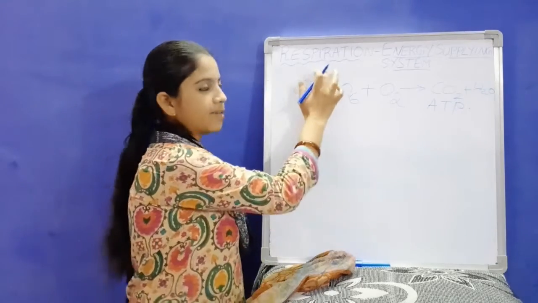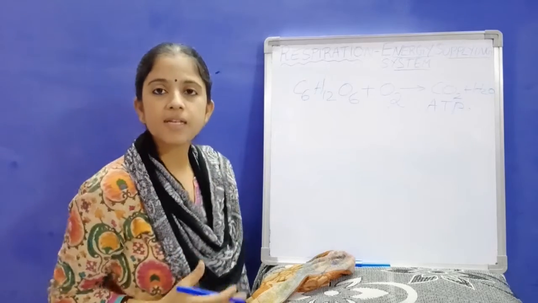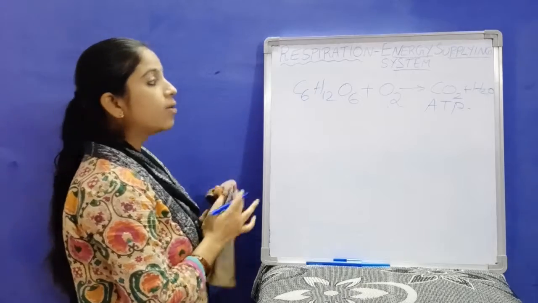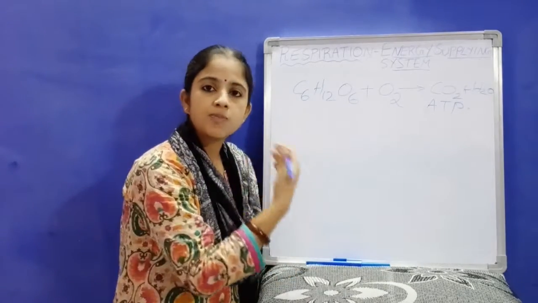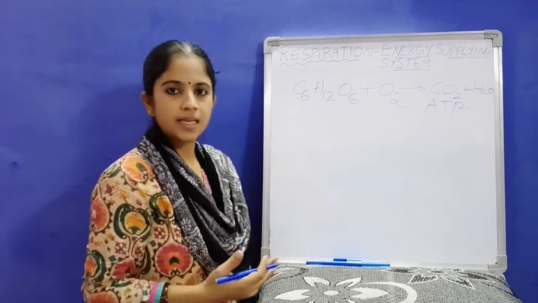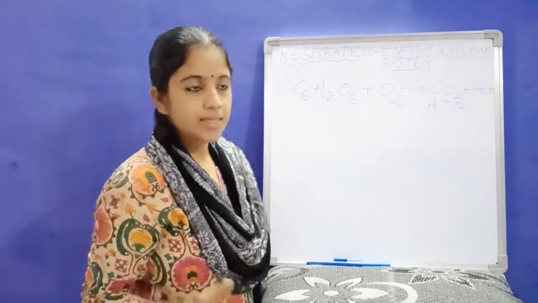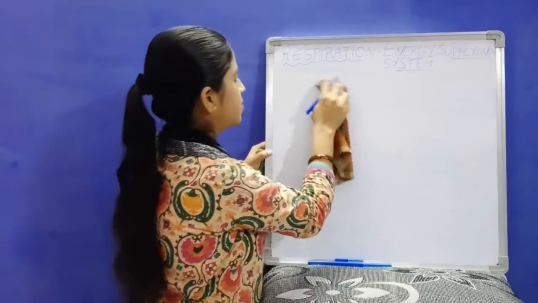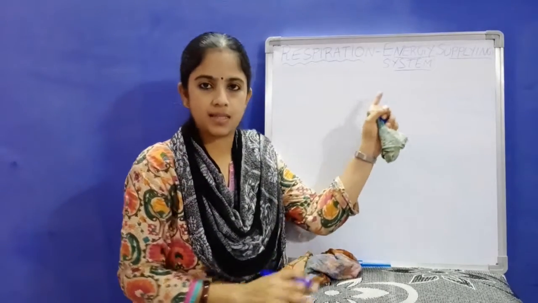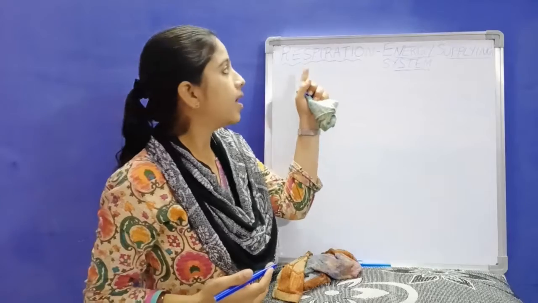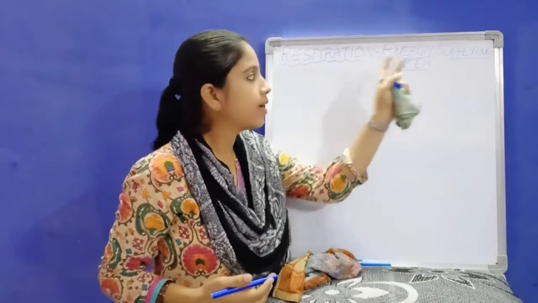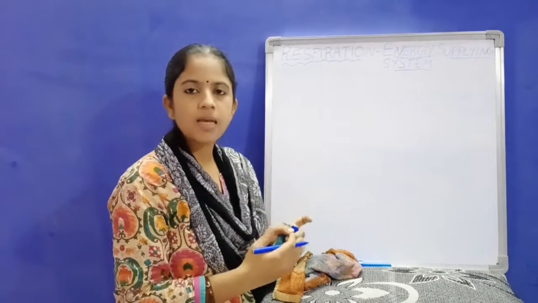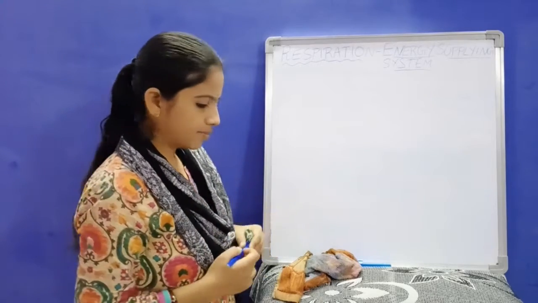So this is the complete utilization of the nutrient in our body. By the way of respiration only, the complete utilization of the food is done. But how does this process take place? How was this process discovered? Let us see in the chapter Respiration, the second chapter. Respiration, energy supplying system. Why is respiration called an energy supplying system? Because this process adds energy to your body.